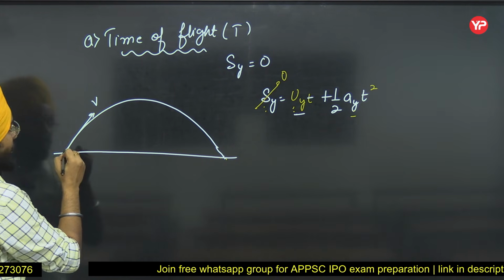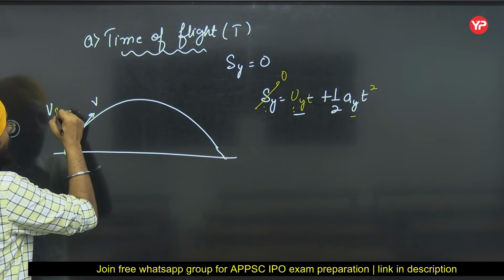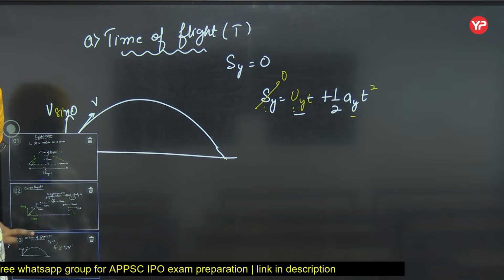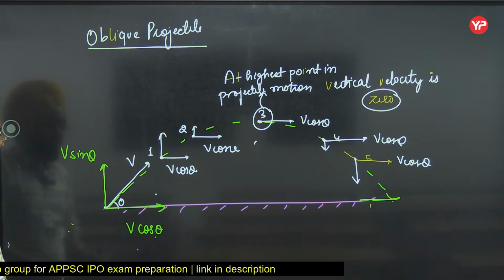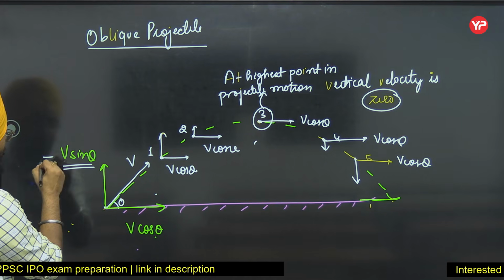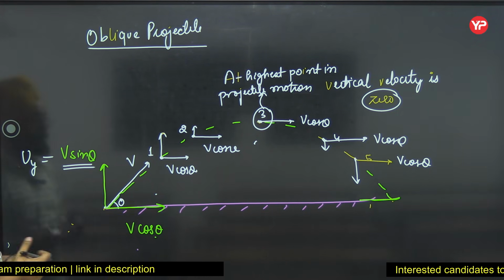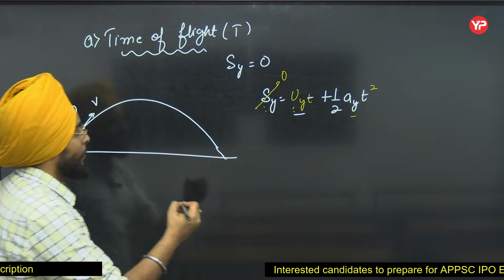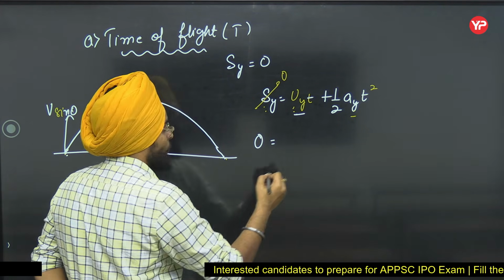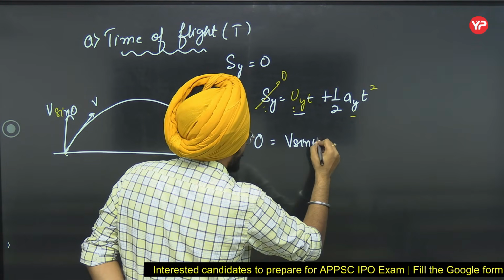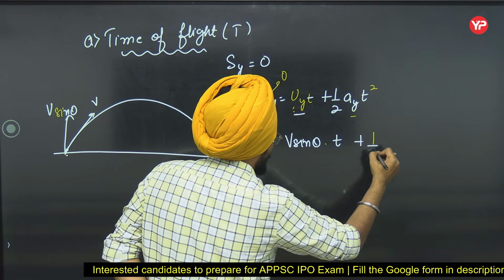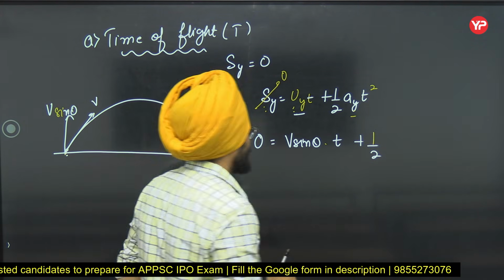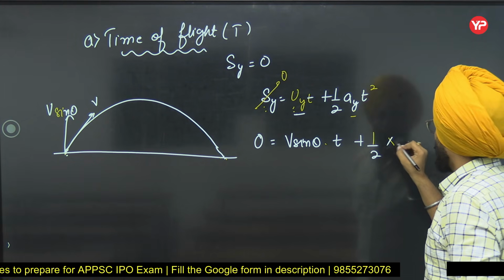What is the initial velocity in the y axis? Here the initial velocity was v sine theta. We just now discussed it here. This is your Uy, or initial velocity in the y axis. So you will say 0 is equal to v sine theta into t plus half of, now acceleration y, how much is it? It is g